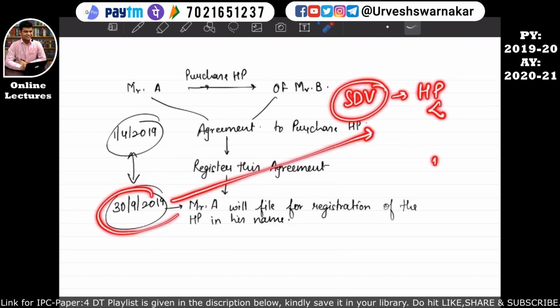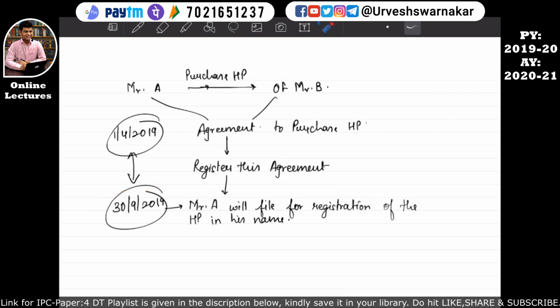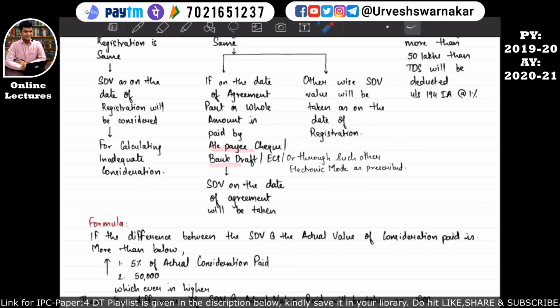I hope this is quite clear, because as time moves, the price of the property increases, so the stamp duty value of the property will also increase. That's why many times the assessee makes an agreement and on this agreement they make a part payment by way of cheque, bank draft, ECS or any such other electronic mode as may be prescribed, so that the stamp duty value of the date of agreement will be considered. Okay, I hope this is quite clear.